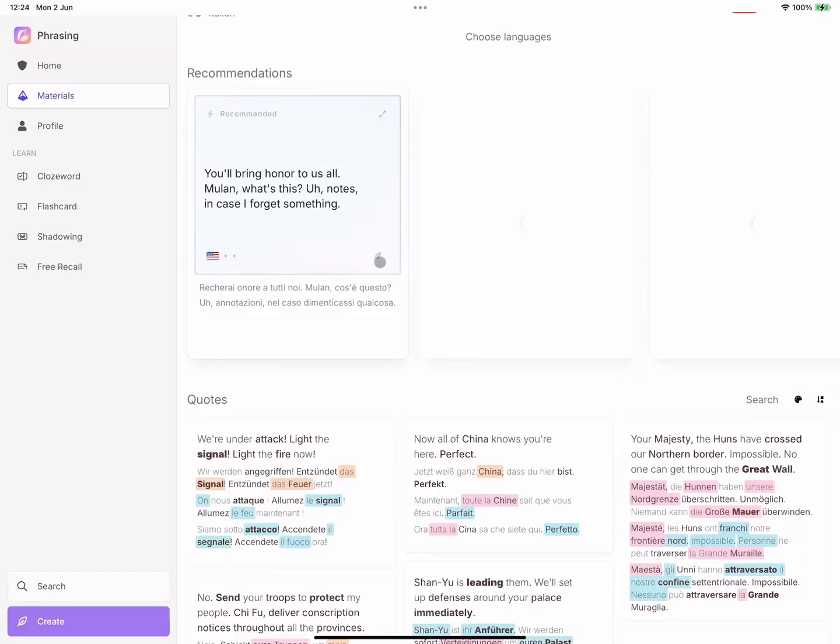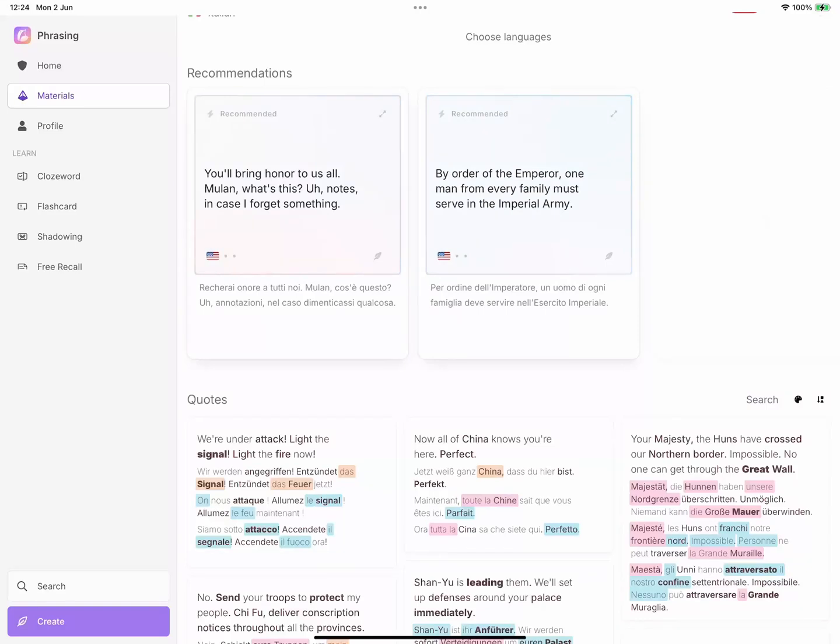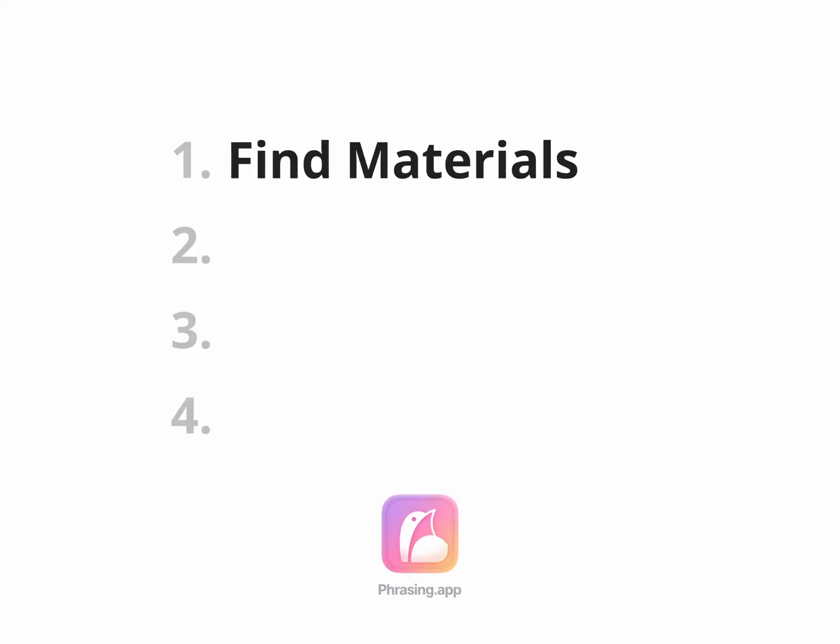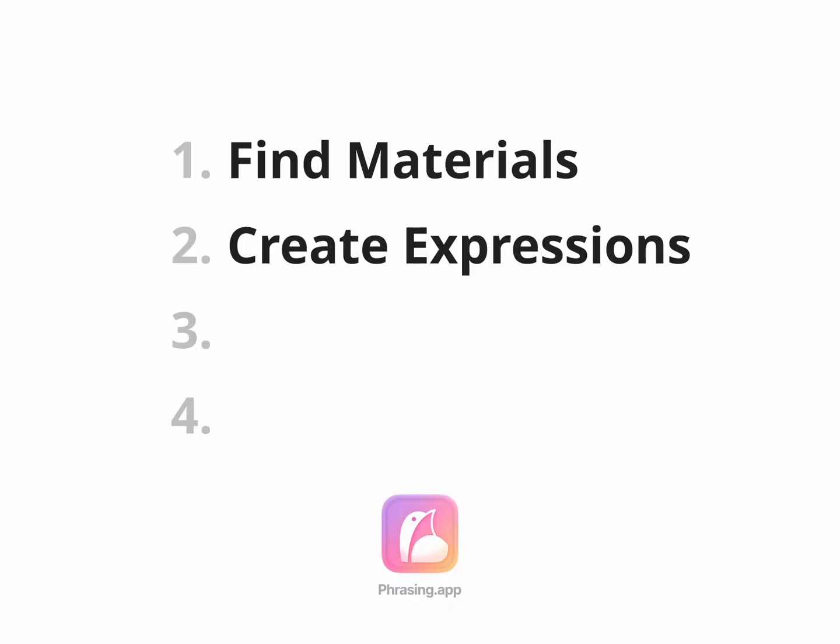And with that, you have everything you need to learn a language, or 10, like never before. Altogether, the process looks something like this. 1. Take your favorite movie, TV show, book, podcast, music, poem, etc., and either find it on or add it to Phrasing. 2. Turn the most important bits into expressions. If you don't know where to start, use the recommendations. 3. Use all of the review modalities to learn these expressions, especially cloze word. It'll be tough at first, but as our algorithm adapts to you, we promise it will get addicting. Just focus on memorizing the words at first, and anytime you have questions, we probably have answers.